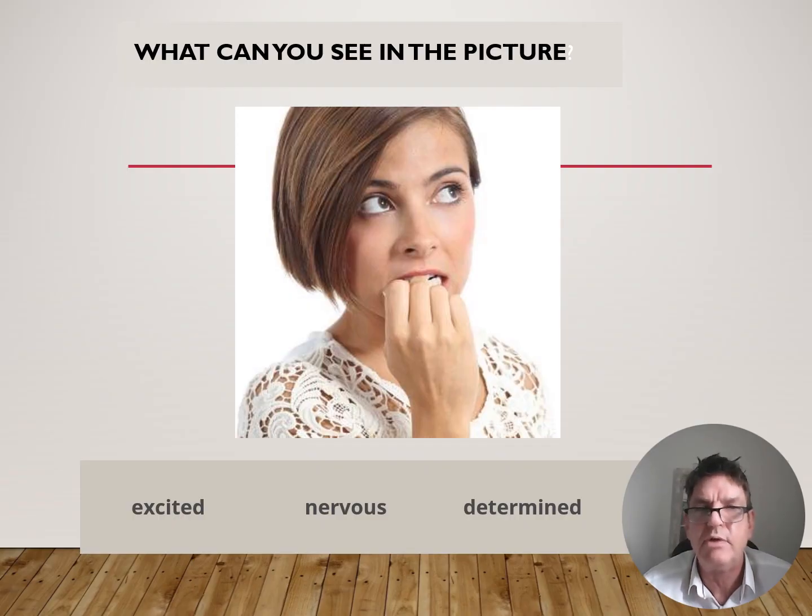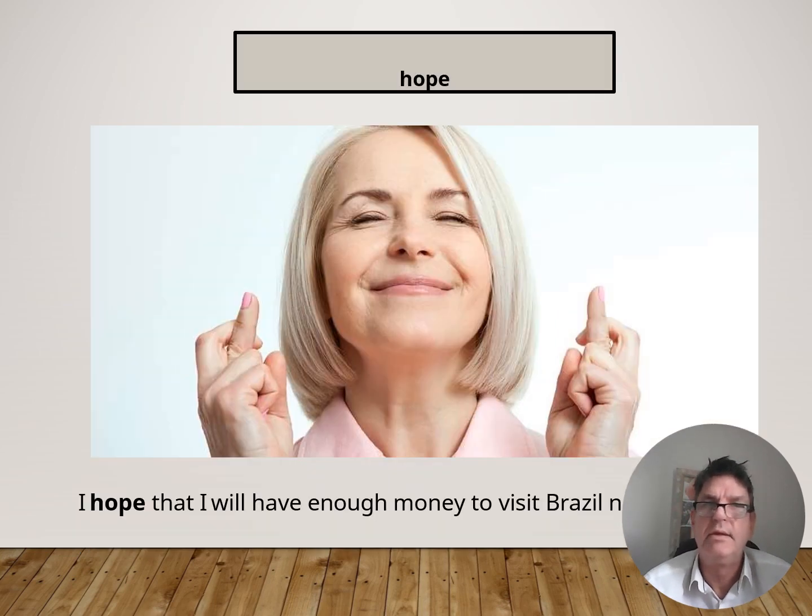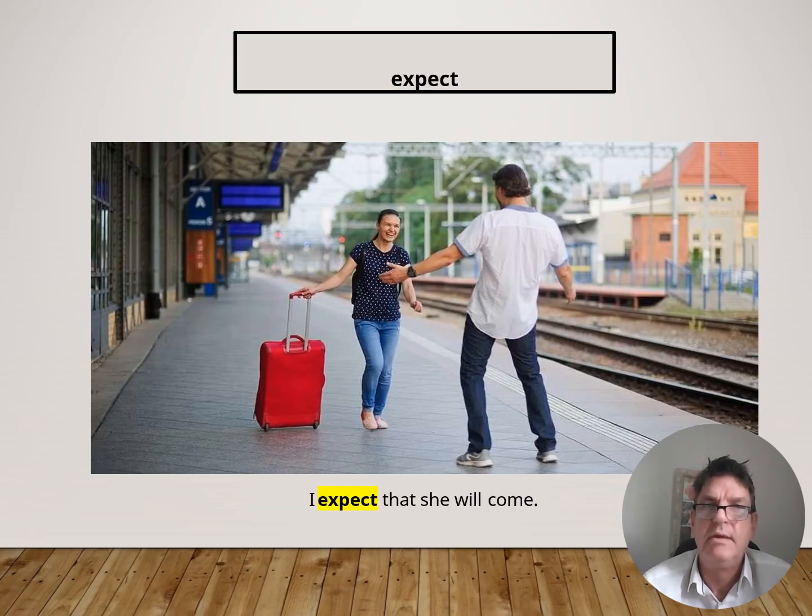Describe it. Which one is it? Excited, nervous, determined? Once you've highlighted which one, write a sentence for me. Read the sentence. Speak the sentence. What is the verb in the sentence? Expect.